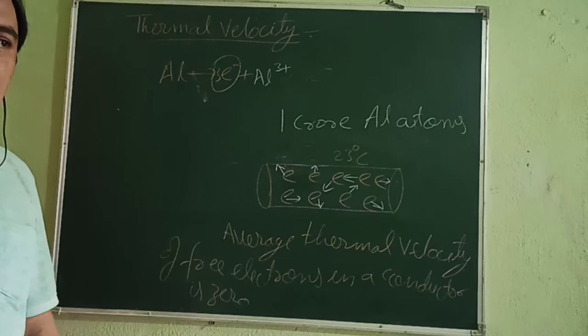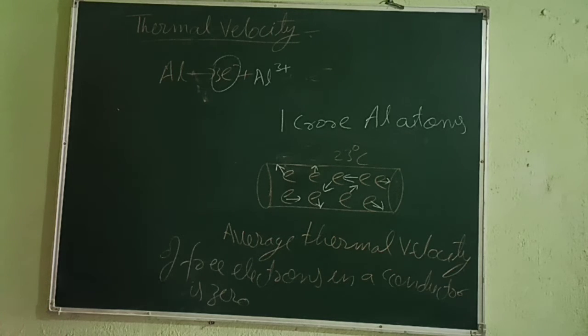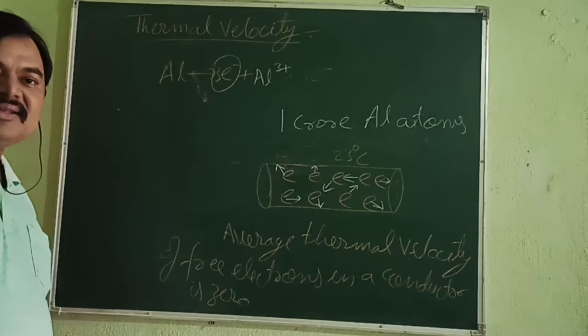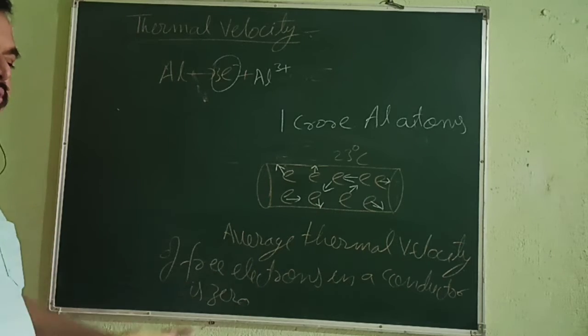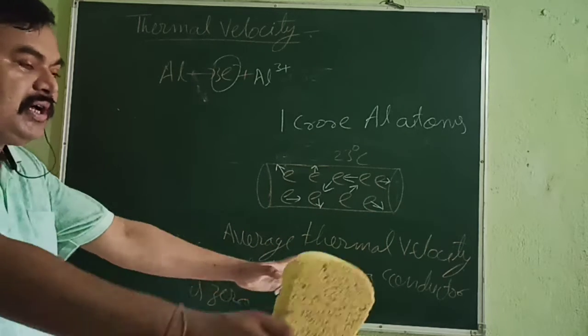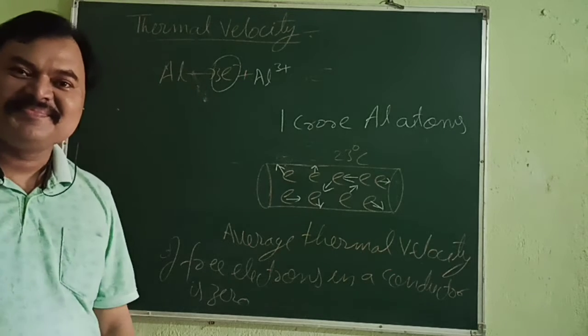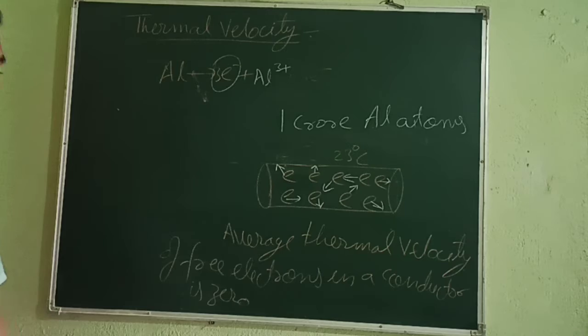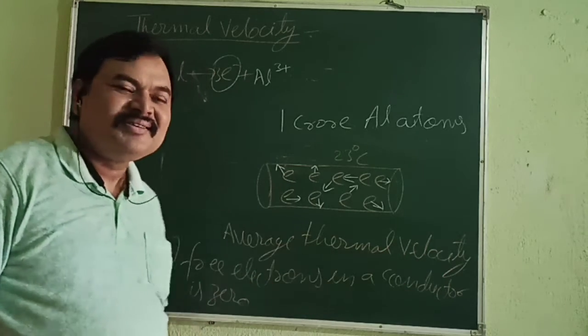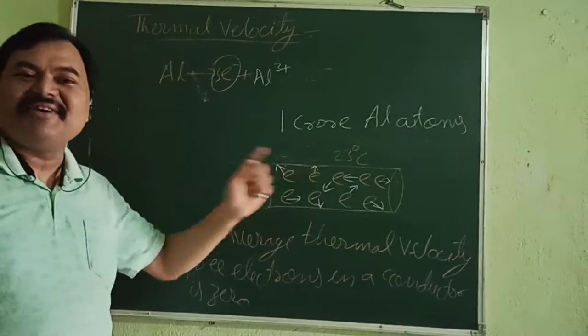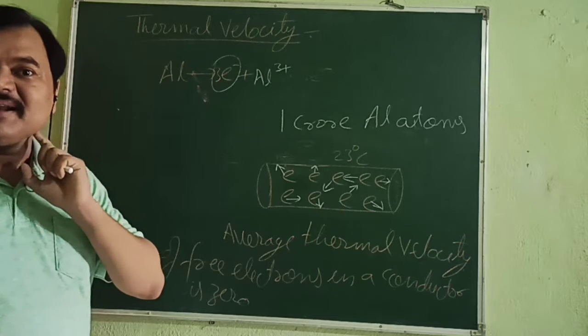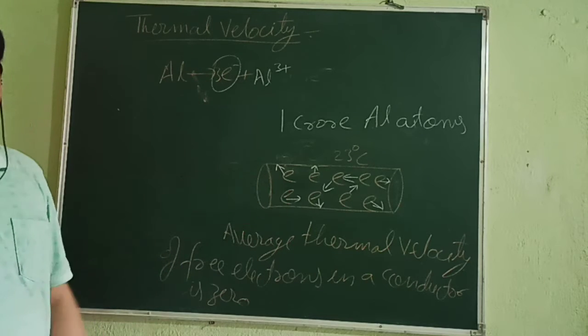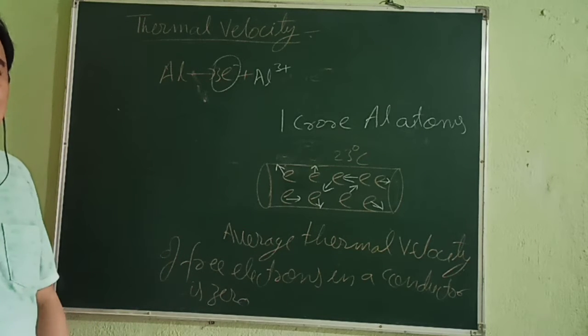Otherwise, what will you find? You will find that you are reaching the school and the guard uncle is opening the gate, and the moment he touches the gate, he will get a shock and fall down. But that never happens, due to this reason. And what is this thermal velocity? See, the velocity these electrons have acquired because of absorbing thermal energy, that's why these velocities are called thermal velocities.